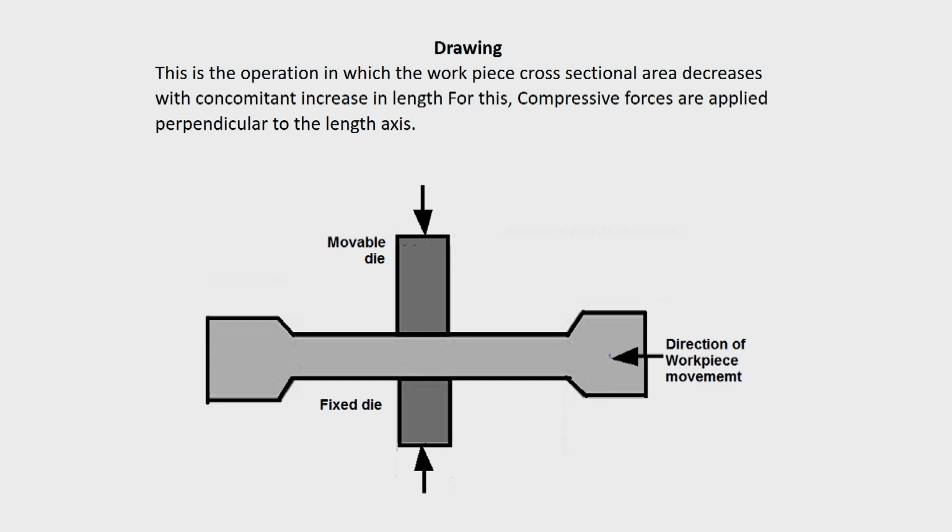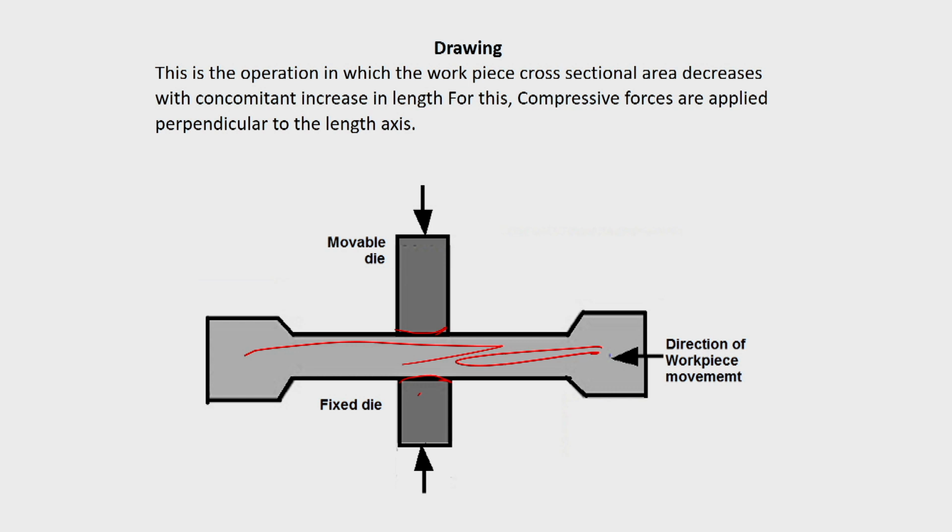First is the drawing operation. This is your workpiece material, kept on top of a fixed die, and a movable die will be pressing. Depending upon the shape, if it is concave like this, the metal will flow perpendicular to the direction of movement of the die.